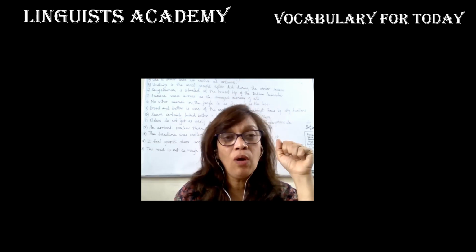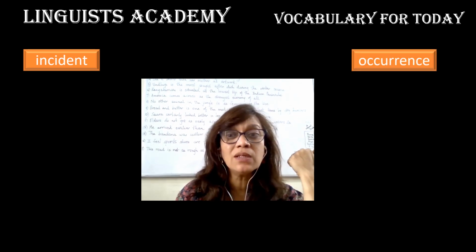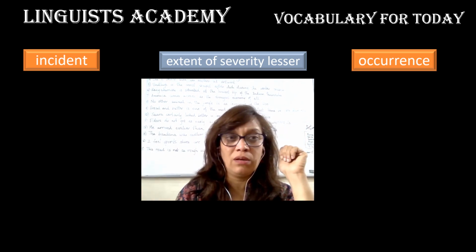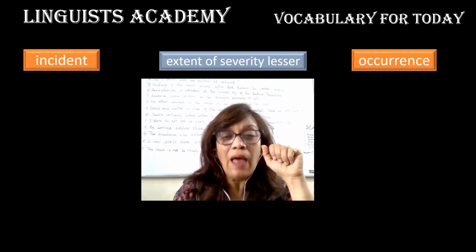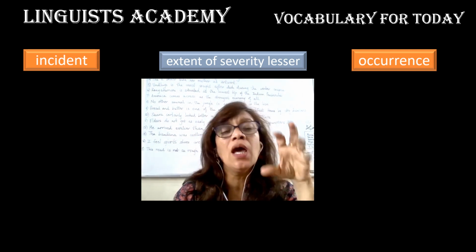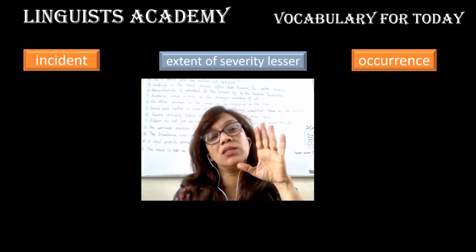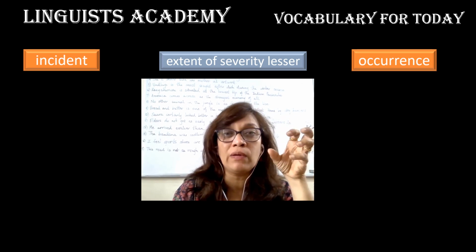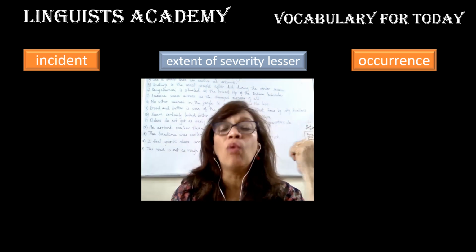Now see how this can be checked again. Incident, occurrence, what is the difference between the two? Because incident also we said was sudden, occurrence also we said was sudden, then how is it different? One thing we must remember is that in case of occurrence, the severity is lesser, whereas the extent of incident, when we speak of incident, the extent of severity is a little more than what it is in occurrence.